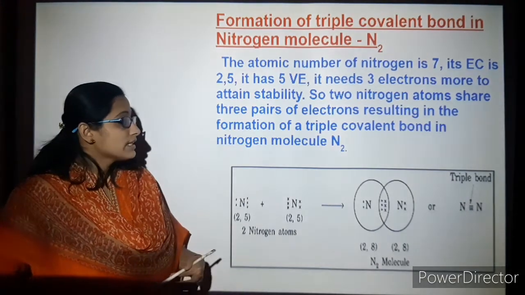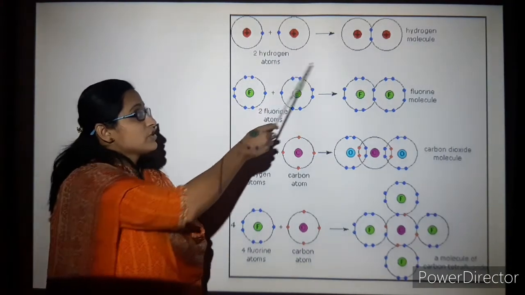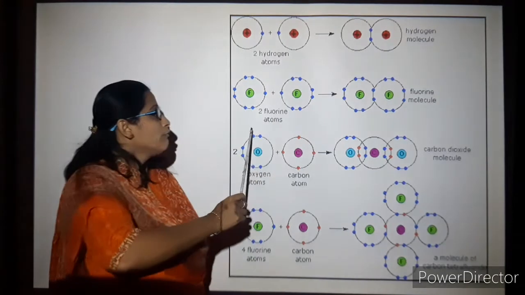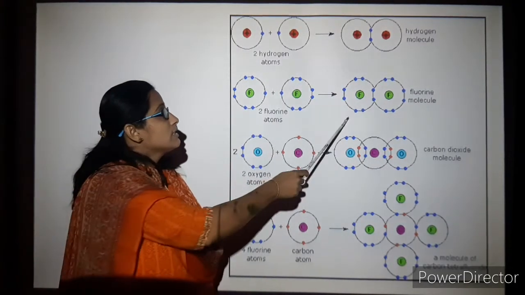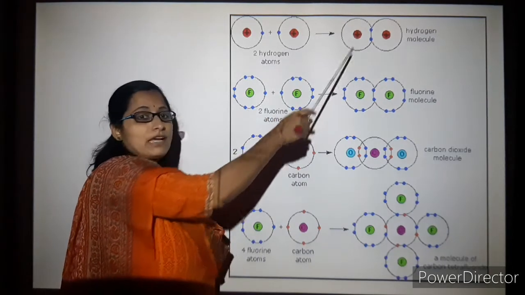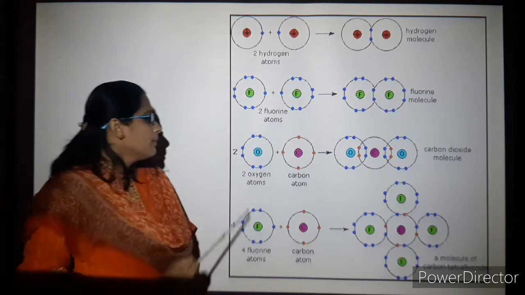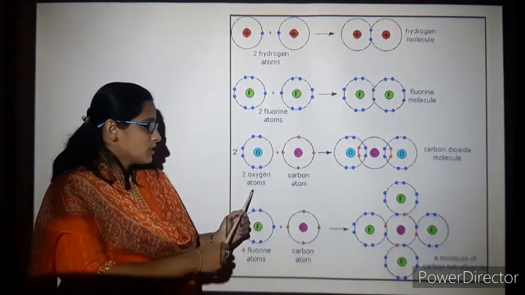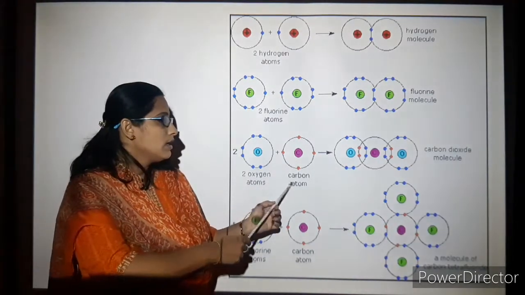Going on to the next slide. It is the same example: 2 hydrogens sharing their electrons, and you can see the hydrogen molecule. Fluorine also shares its electrons in the same way, 1 pair of electrons, and the fluorine molecule is formed. But here there are 2 oxygen atoms and a carbon atom.